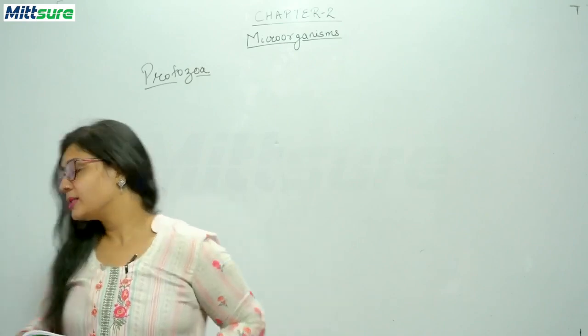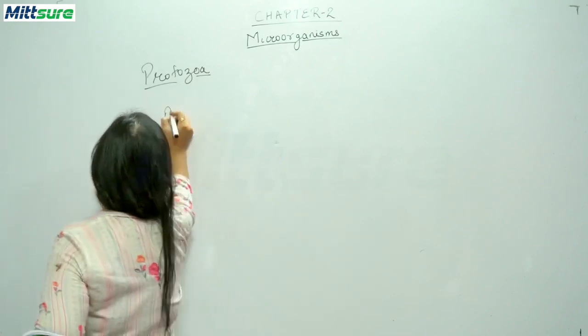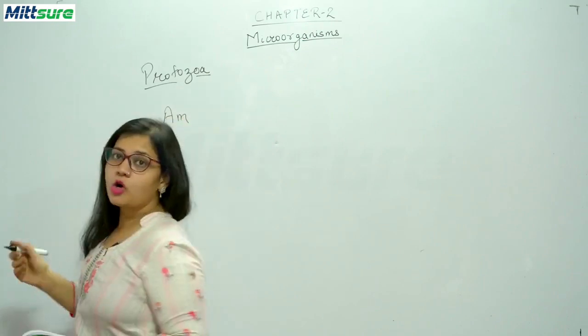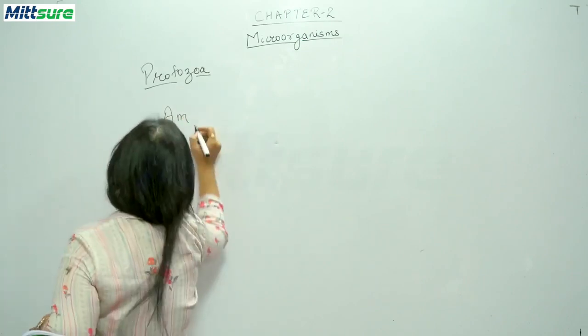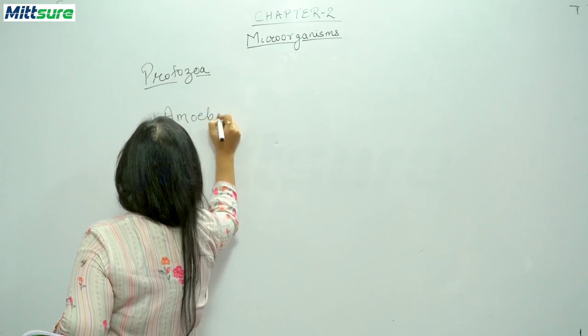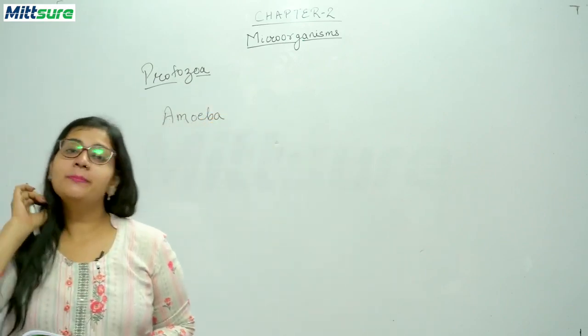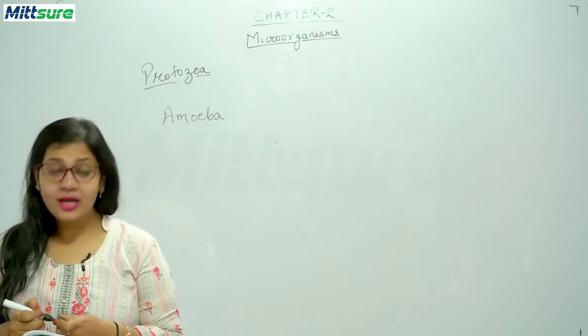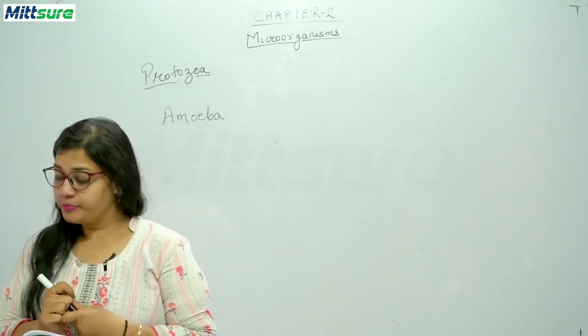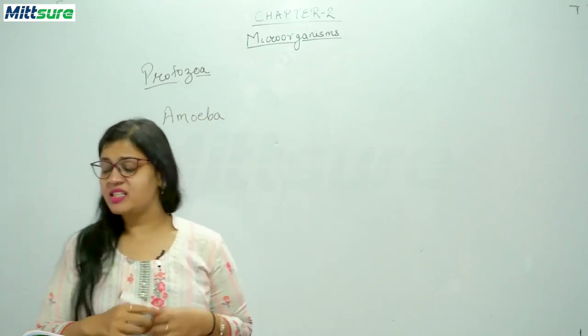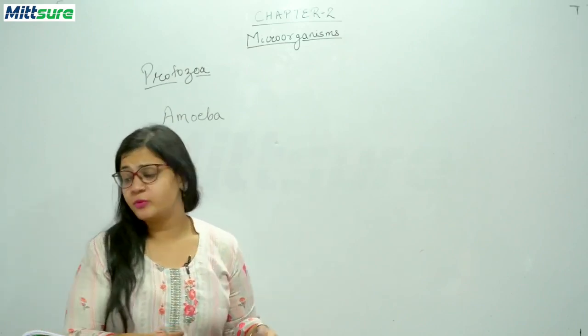That is, first is amoeba. Now this is the most common type of microorganism in this category. All have heard about this amoeba. Now it is the simplest unicellular organism, and it lives in fresh water, and it's irregular in shape. That is, it does not have any defined shape to it.